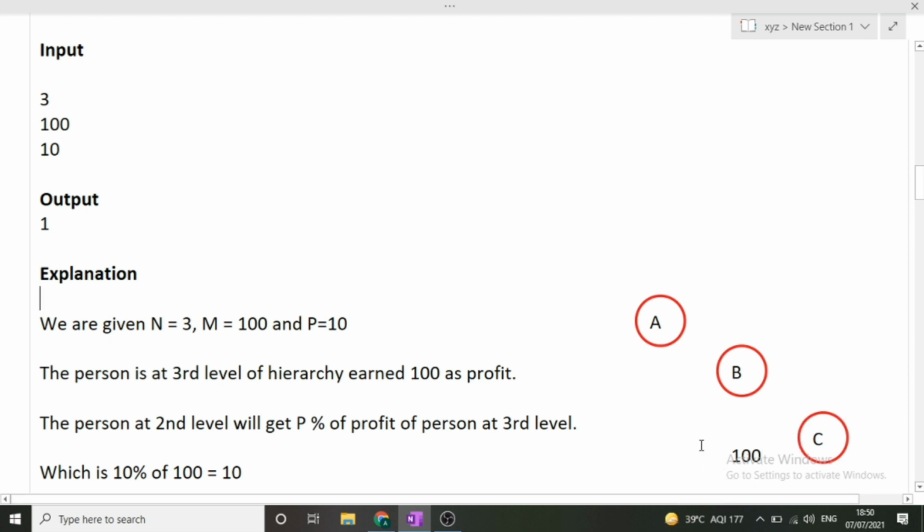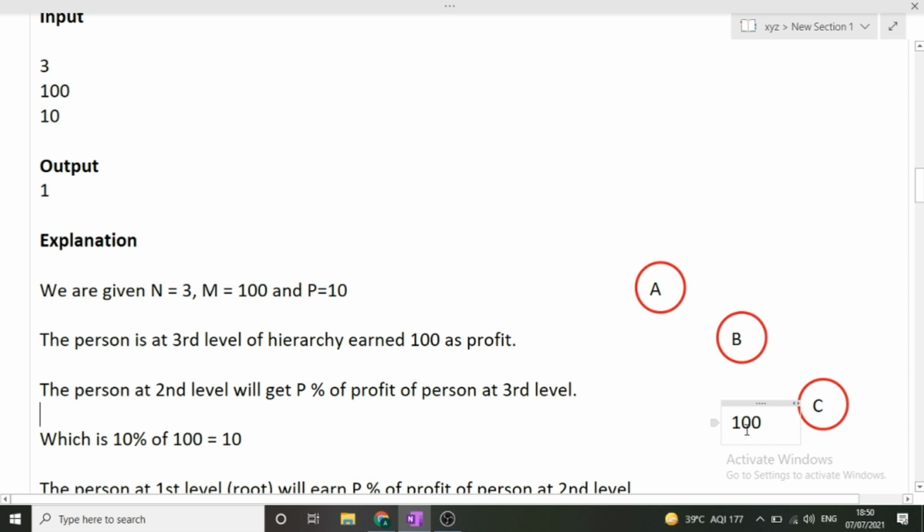Now in the end, we have to calculate the profit that has been earned by the root node, that is node A. Now we know that 10% is the profit that will be transferred from C to B. So the profit earned by B will be 10, because 10% of 100 is 10. We have been given percentage 10. Now B has earned profit equal to 10 rupees.